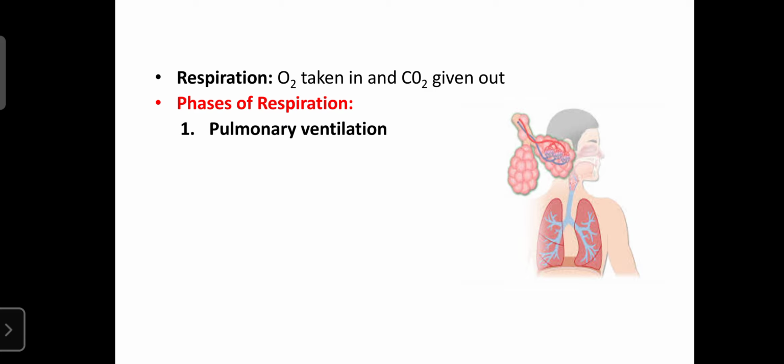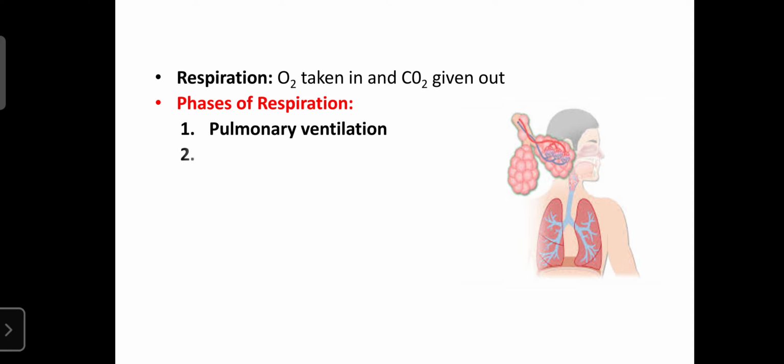Nothing but the exchange of the respiratory gases between lungs and environment is known as pulmonary ventilation. It has two subphases, inspiration and expiration, or inhalation and exhalation. Pulmonary ventilation is the first phase of respiration.